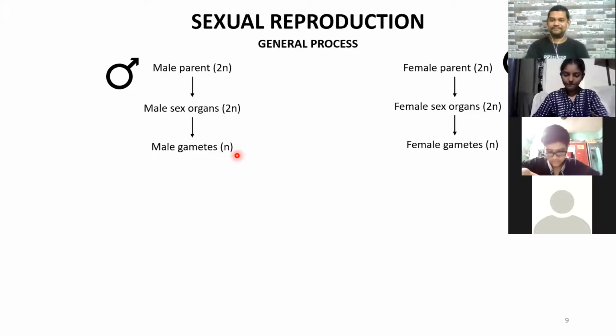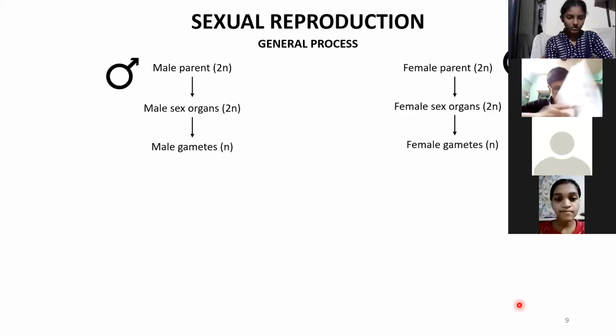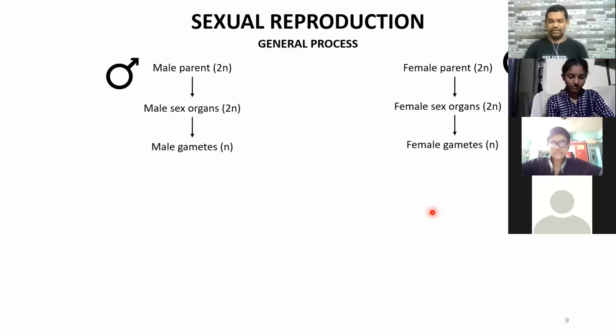Yes, Harsha? Tell me the name of the process. You have studied only two types of cell division, of which I have given a complete overview, right? Mitosis and meiosis. Mitosis does not produce gametes. Gametes are produced by only meiosis.